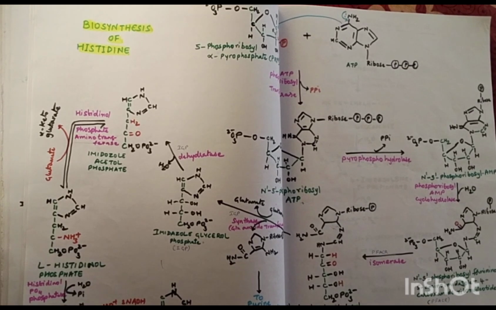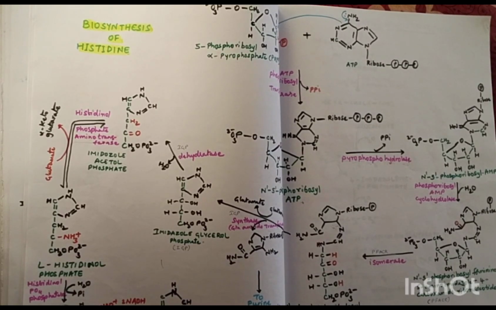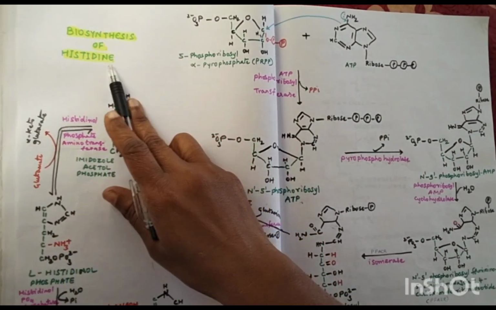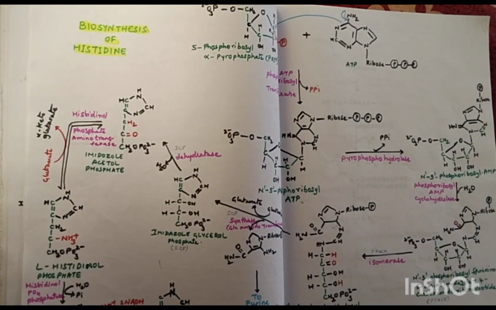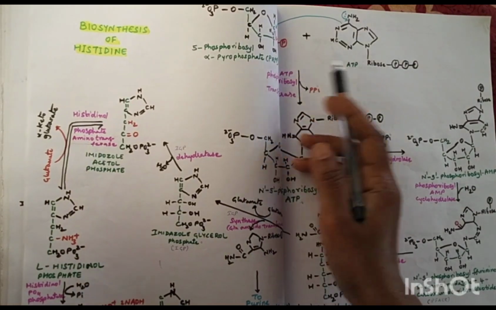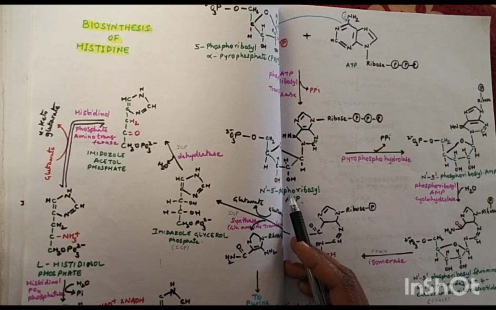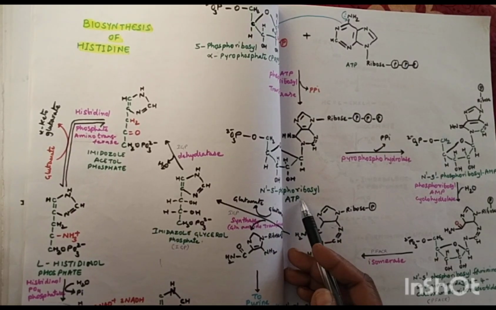In this lecture, we will discuss the metabolism of histidine, which involves both biosynthesis of histidine and degradation of histidine. First, we will deal with the biosynthesis of histidine, which involves the participation of PRPP and ATP in the formation of N'5'-phosphoribosyl ATP.